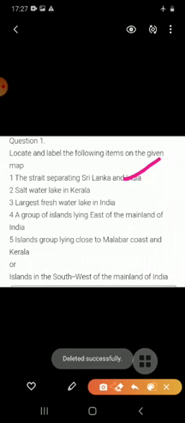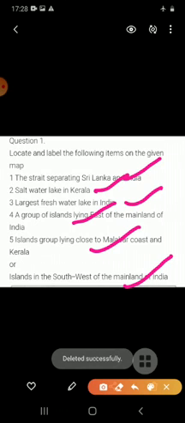First one, the strait separating Sri Lanka and India, saltwater lake in Kerala, largest freshwater lake in India, a group of islands lying east of the mainland of India, island group lying close to Malabar coast of Kerala, or island in the southwest of the mainland of India.